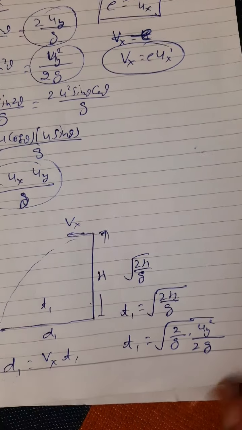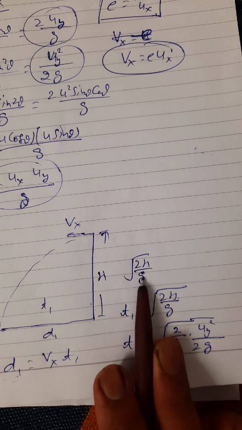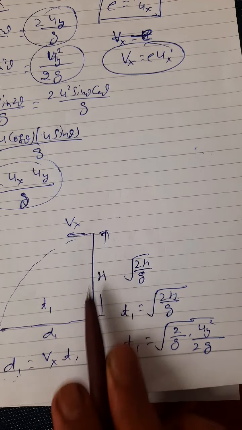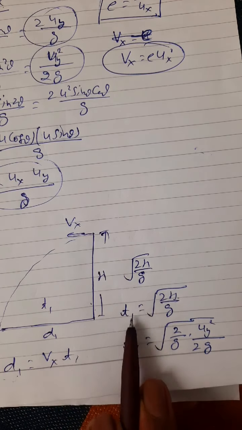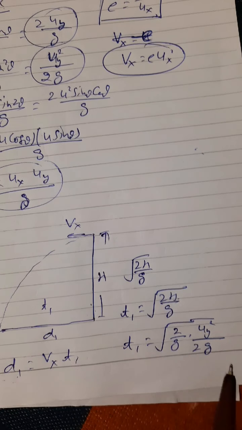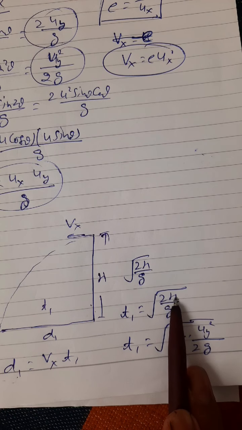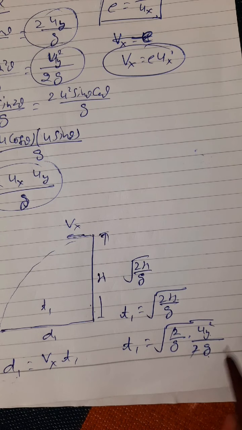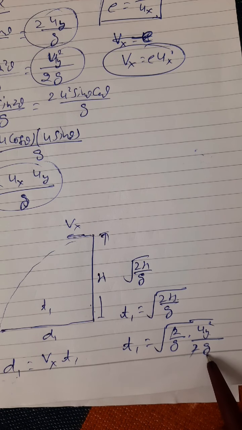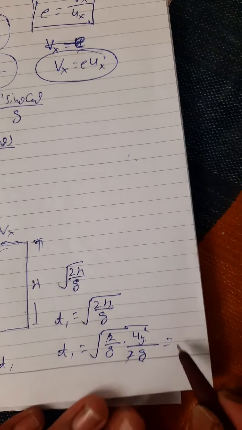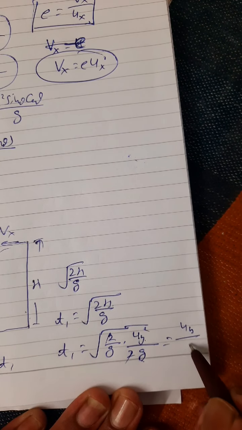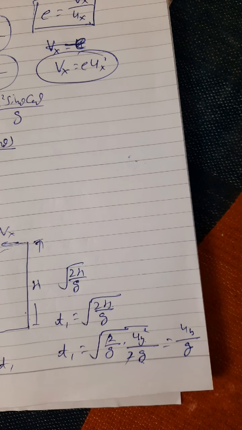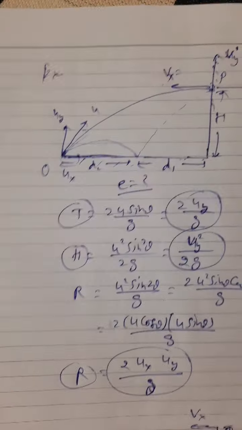The 2 cancels, and I have the square root of uy square by g square, that means it is uy upon g.